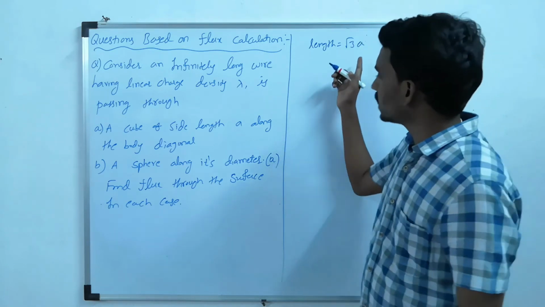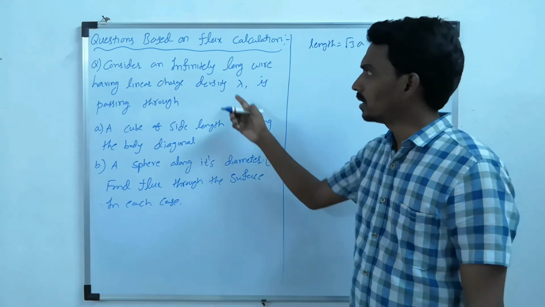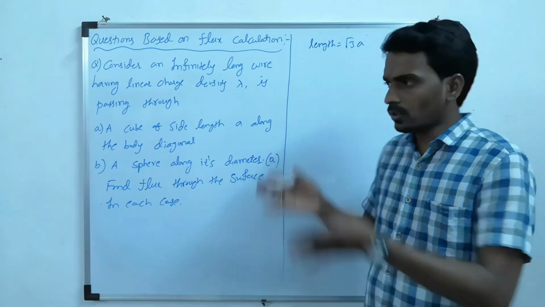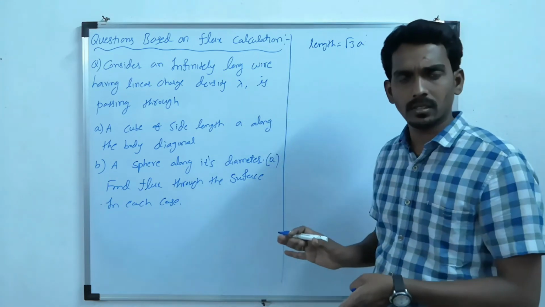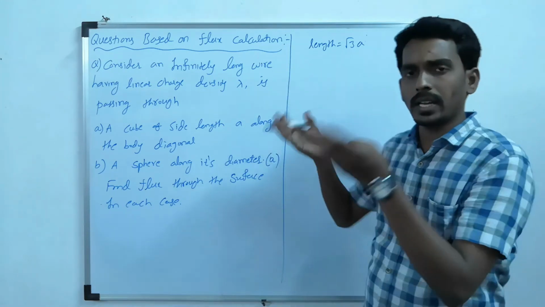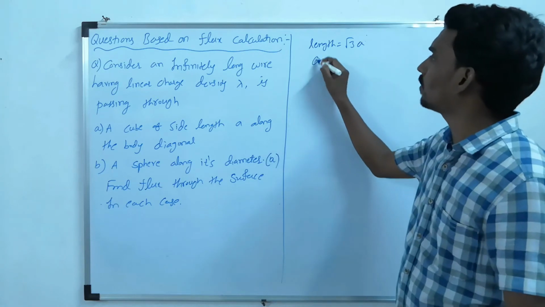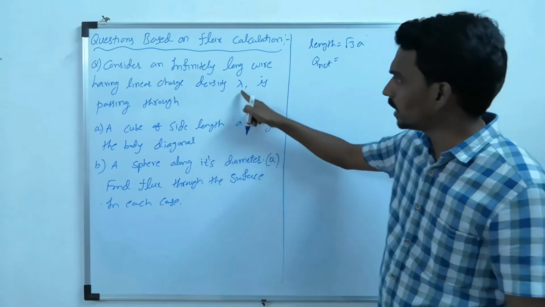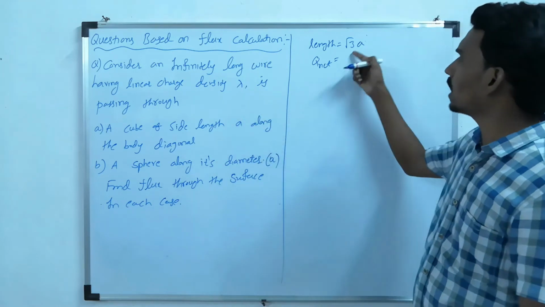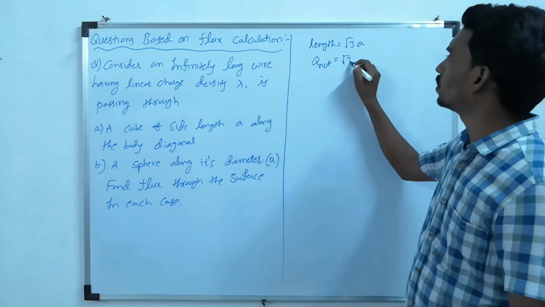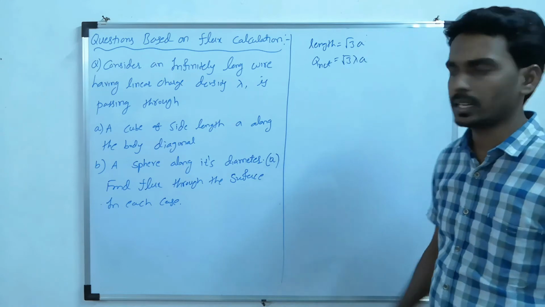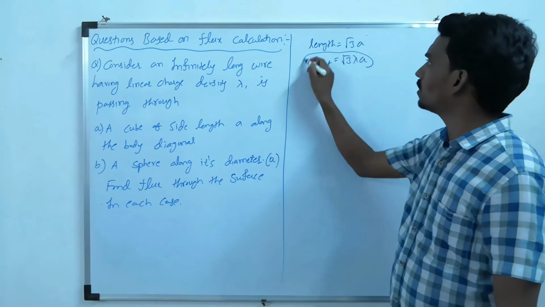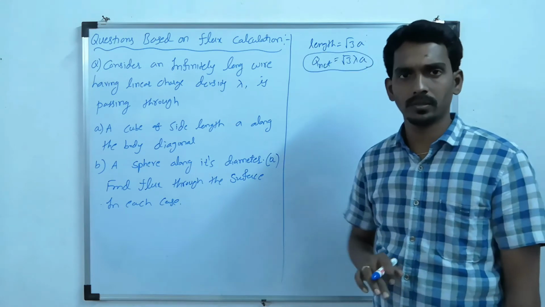So this much length of charged wire is lying inside the cube. Now the cube is a closed surface. Now this much length of wire is inside, which means how much charge is inside the cube? Charge per unit length is lambda. So what is the charge for this much length? So root 3 lambda a, length into linear charge density. So this much charge will lie within the cube.